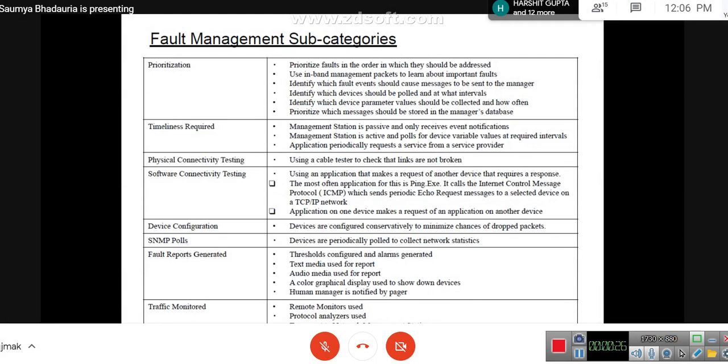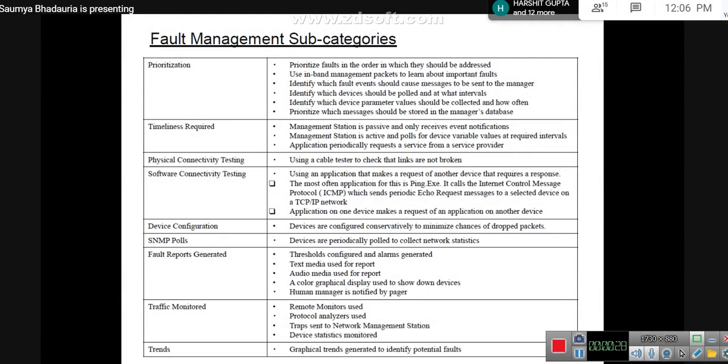The subcategories individually depend upon the factors which are majorly concerned in a fault management and performance management scenario. I do not need to explain these subcategories in detail since they are very well explanatory, and if you have any doubts you could go through them and ask me in any of the classes.